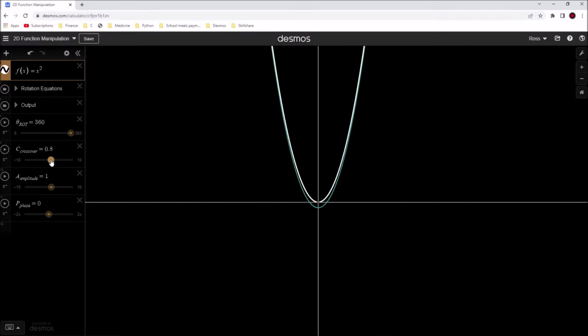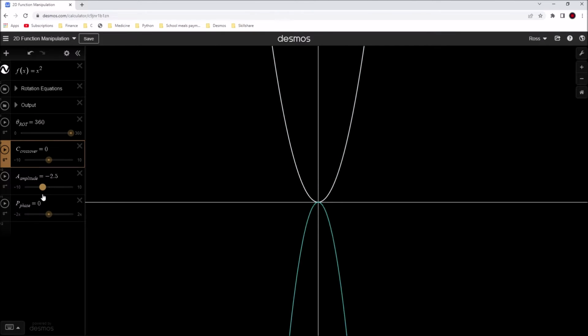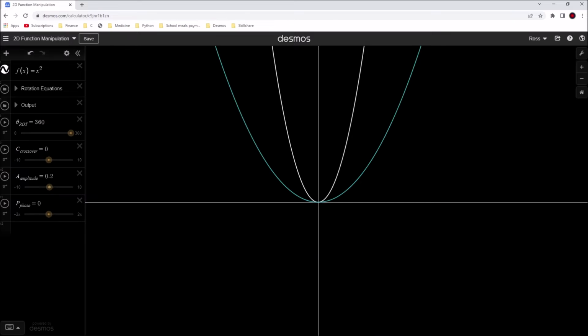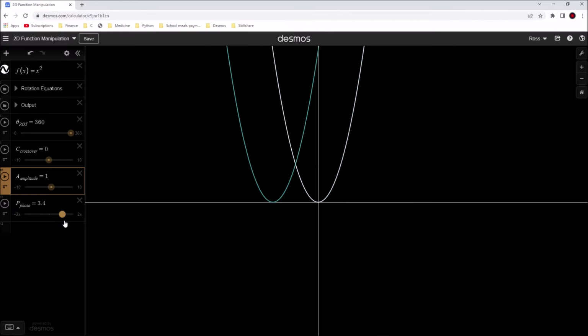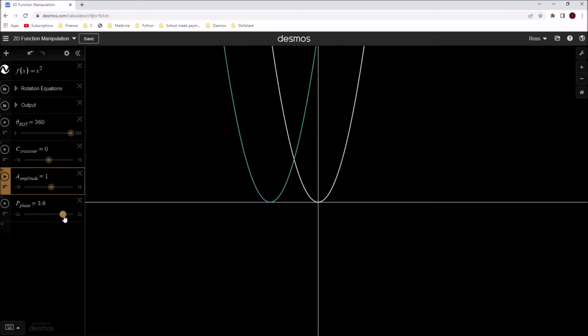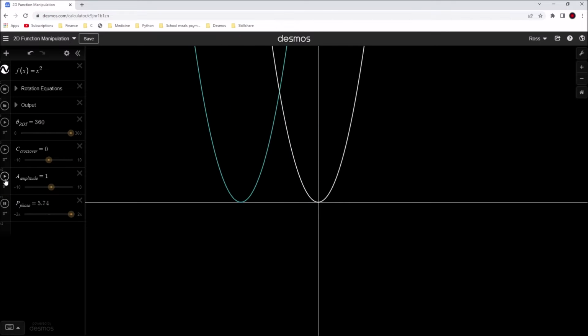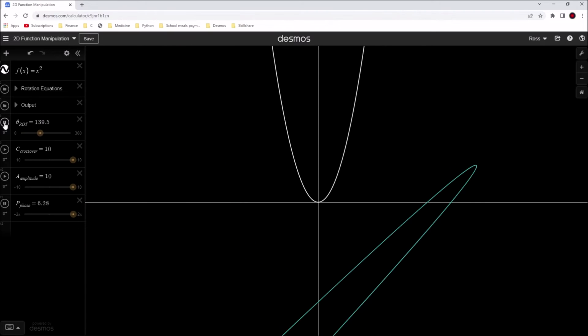We can adjust the y crossover. We can adjust the amplitude of the function. And we can adjust the position along the x-axis. So that allows us to adjust the function in the 2D plane.